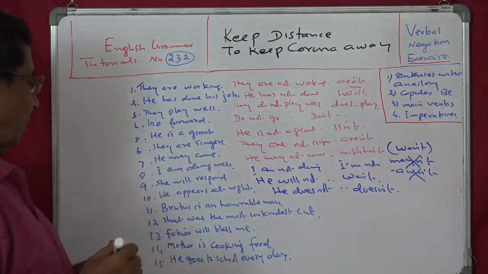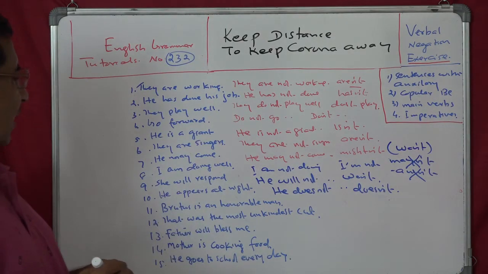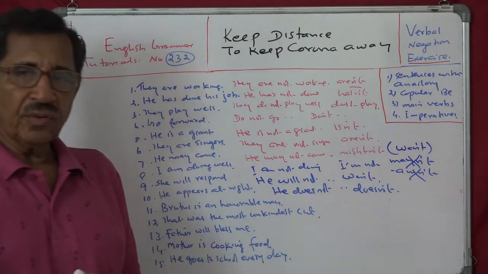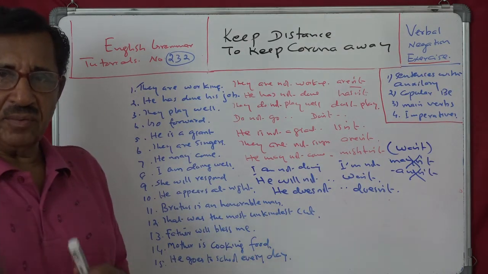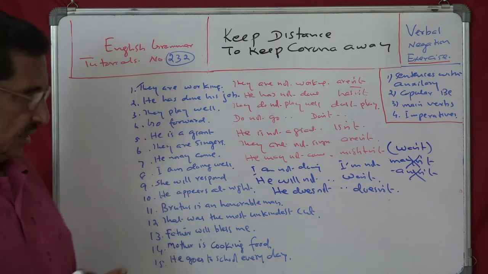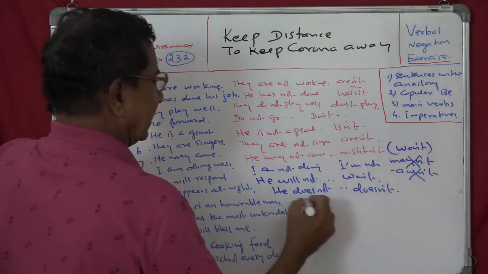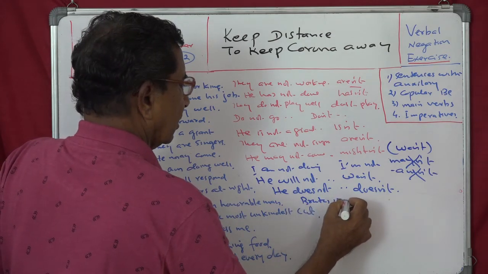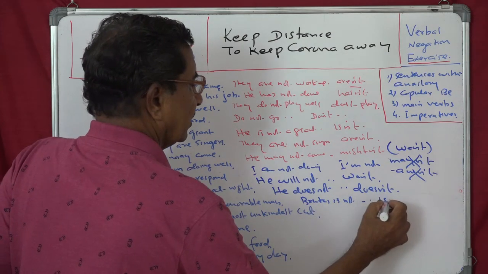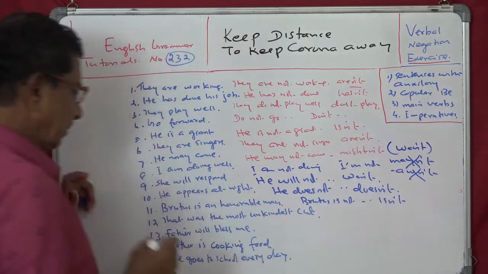Doesn't is the short form. Brutus is an honorable man. So, be as copula. Brutus is an honorable man. So, Brutus isn't. Brutus is not. The short form is isn't. Brutus isn't.